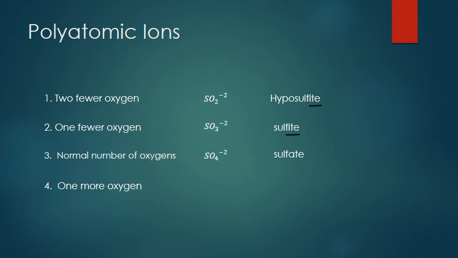We'll call this number 4. We can add an extra oxygen atom. So instead of SO4, now we're talking about SO5. Notice they all have a -2 charge. And this one is called a persulfate. And I'd like to point out here that both of these molecules end in "ate."